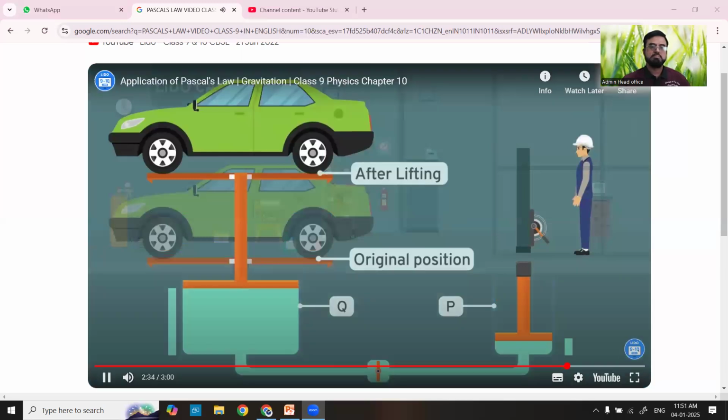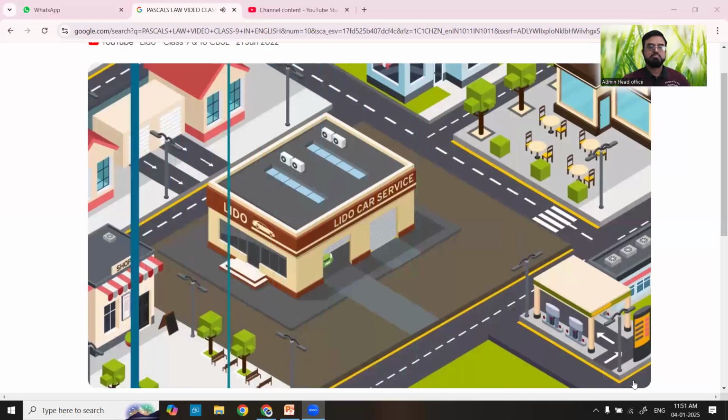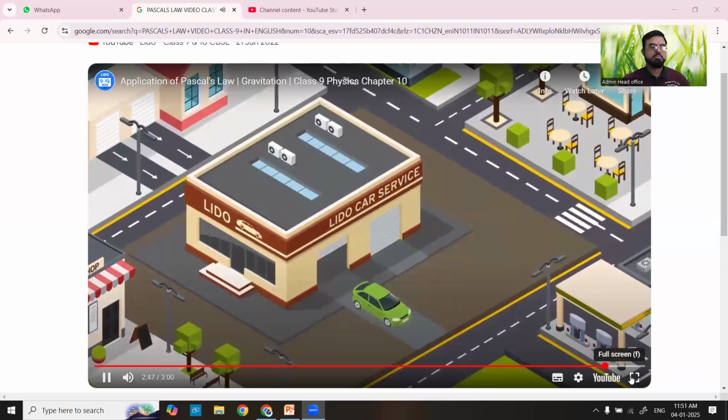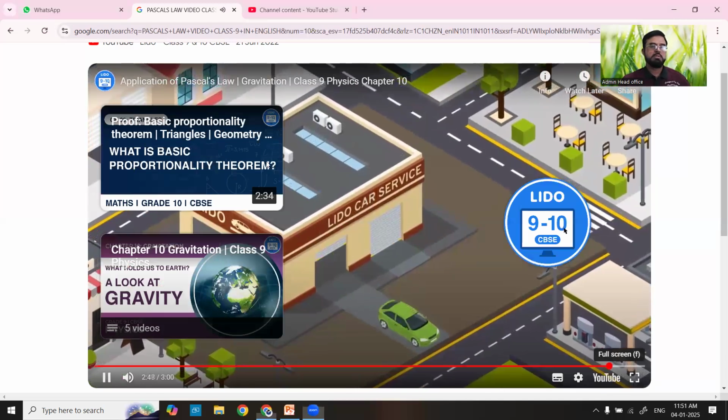So the next time you go to the car garage, you know how the car is lifted just by pressing the lever. Now Sagar's car is ready and he is driving back home. You return to your class and continue the lesson.